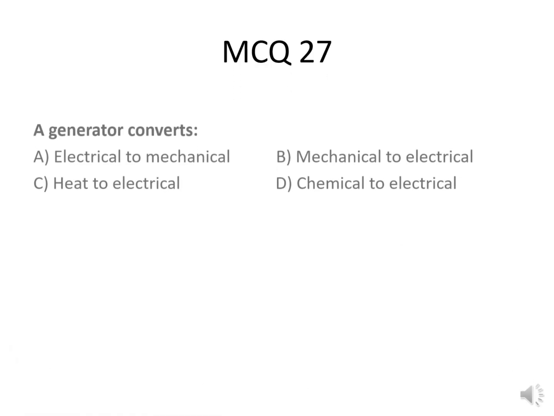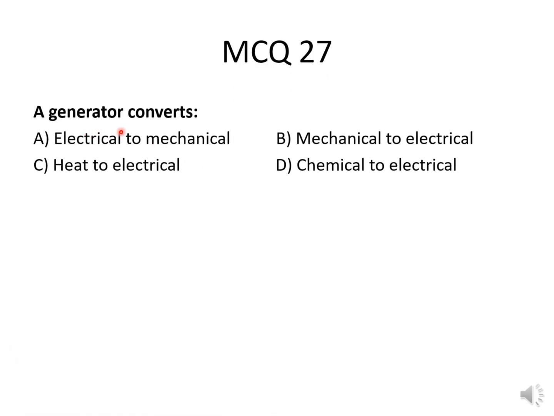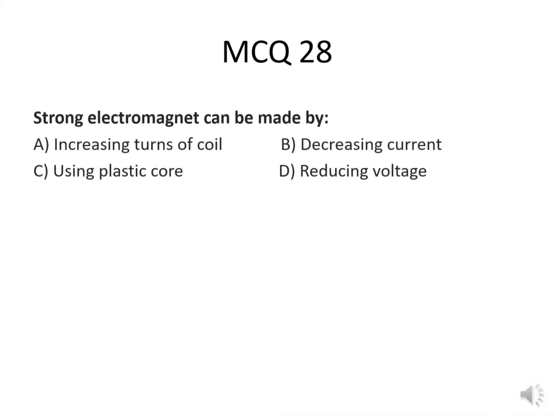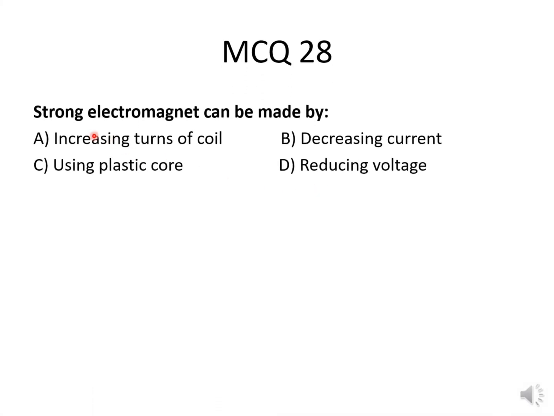MCQ number 27. A generator converts electrical to mechanical, or mechanical energy to electrical, or heat to electrical, or chemical to electrical. So the correct option is mechanical to electrical energy. MCQ number 28. Strong electromagnet can be made by increasing turns of coil, decreasing current, using plastic core, or reducing voltage.